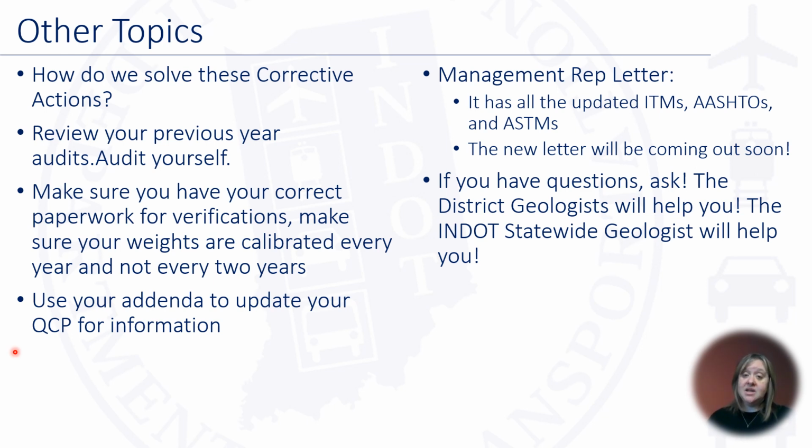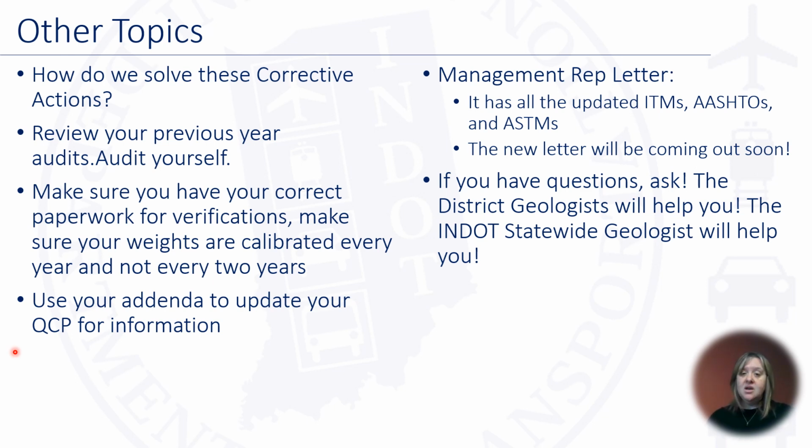This includes when we update ITMs, like ITM 910. Make sure your weights are calibrated every year and not every 2 years. Even though AASHTO says that the weights have to be calibrated every 2 years, INDOT actually tells you to calibrate your weights every single year. So when you do your scales, talk to the scale company that does your calibrations to make sure that the weights have been calibrated for the year. You want to get that certification letter to show that they were calibrated that year, and that's what you present at the audit.